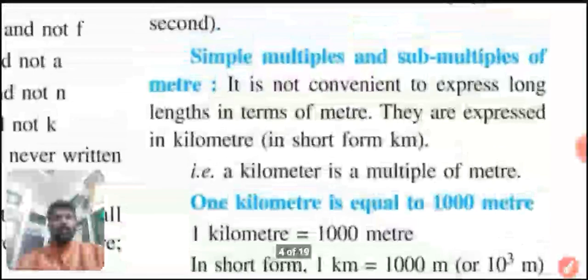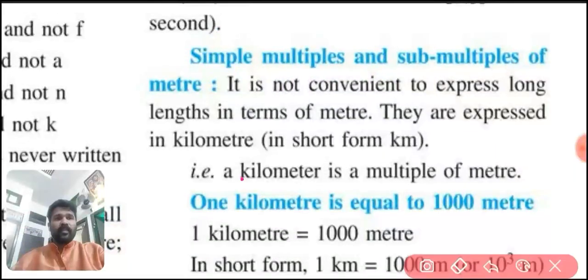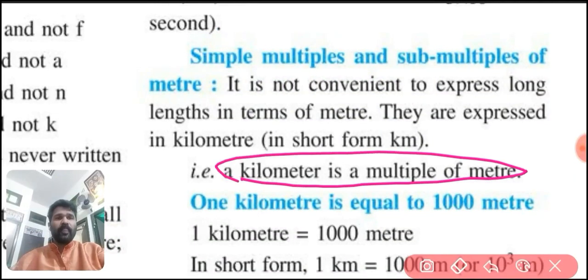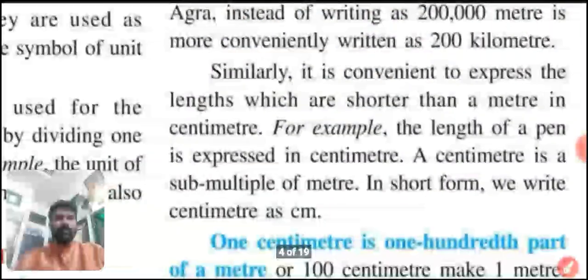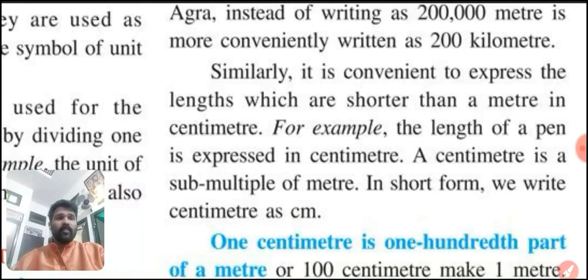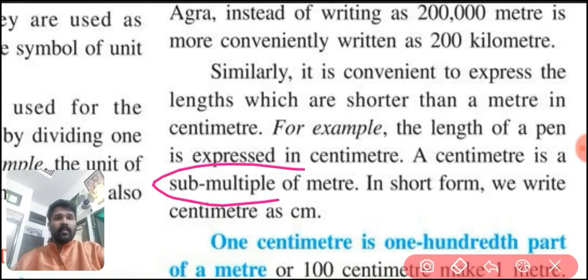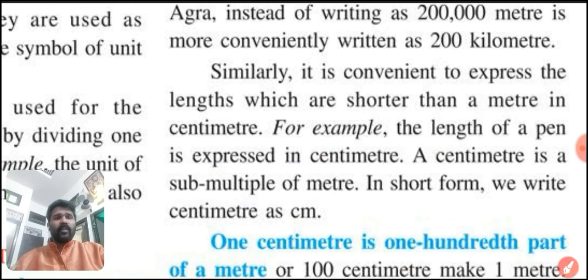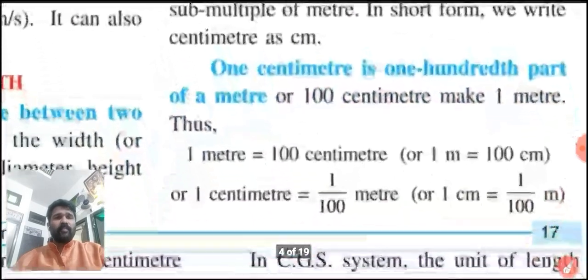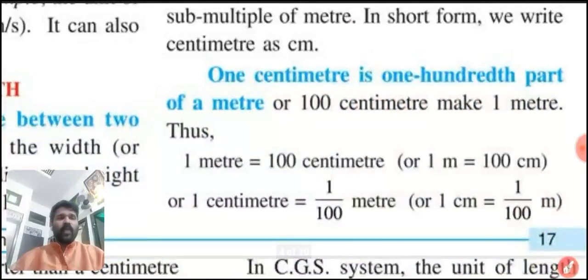So once again, the multiple of meter is kilometer. The submultiple of meter is a centimeter. Okay, students, the submultiple of meter is a centimeter. So now we are going to discuss the point: 1 centimeter is 1/100th part of a meter.